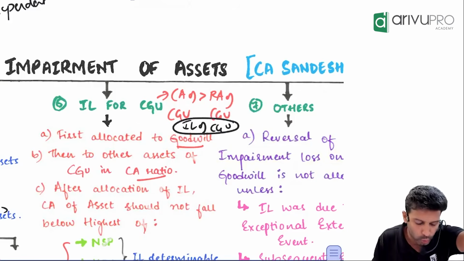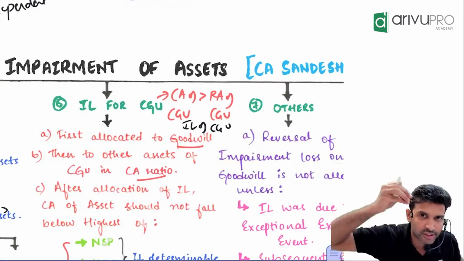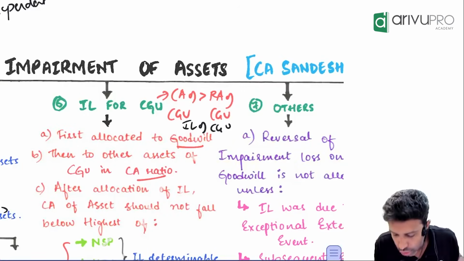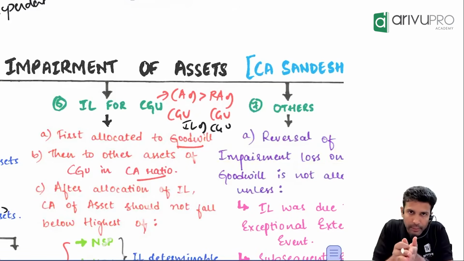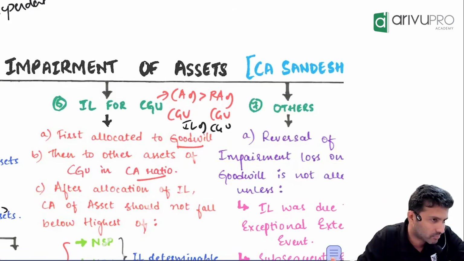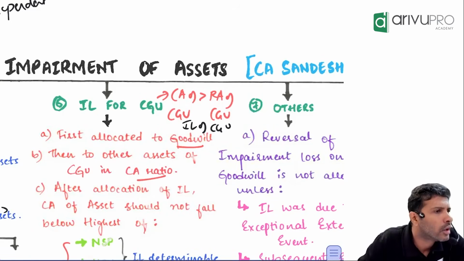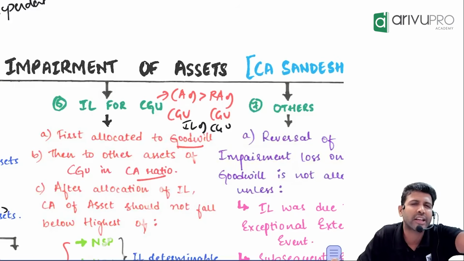So what you have to do is, you will have to allocate this impairment loss, because this is not the impairment of one asset, this is the impairment of many assets. So if a group is impaired, you will allocate that group's impairment loss. Among whom? The group's assets. In what ratio? Carrying amount ratio. Comfortable, but hang on. There's one touchy point here.